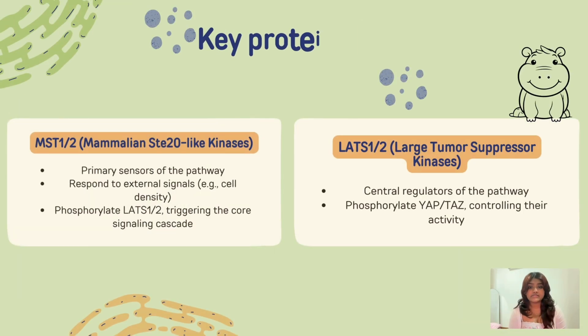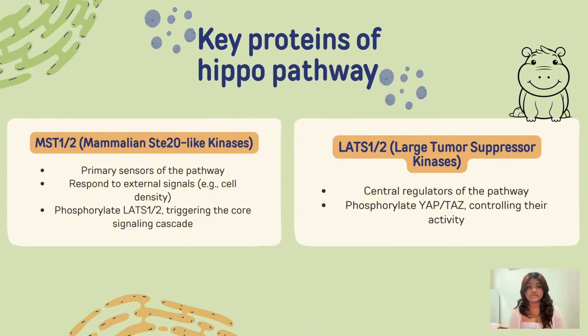The Hippo pathway consists of 4 key proteins. First, MST1/2, which act as sensors, detecting signals like cell density. Once activated, they phosphorylate LATS1/2, the co-regulators of this pathway. LATS1/2 then phosphorylate the transcription co-activators YAP and TAZ. These 4 proteins work together to regulate cell growth, with MST1/2 and LATS1/2 controlling whether YAP and TAZ are active